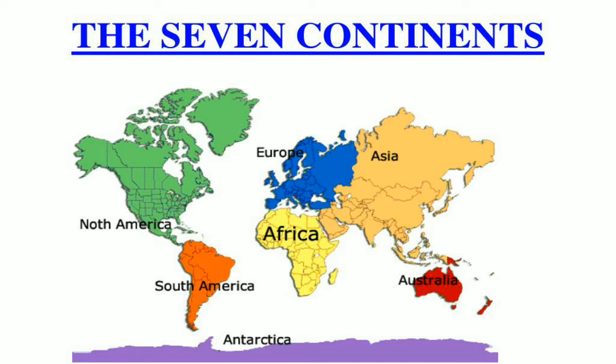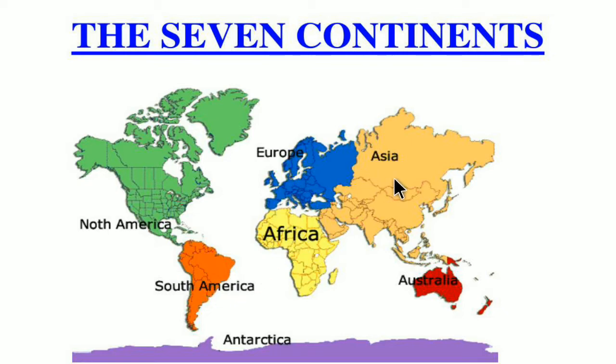They are Africa, Asia, Europe, North America, South America, Australia, and Antarctica.